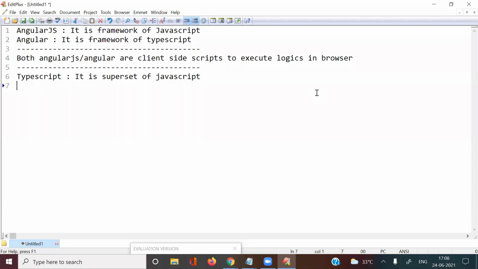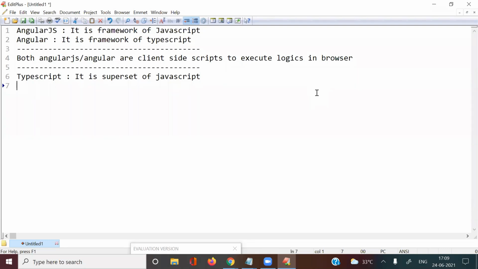So what is the meaning of superset? It is supporting all the functionalities of JavaScript. Additionally, a few more functionalities are available. You understand this concept?